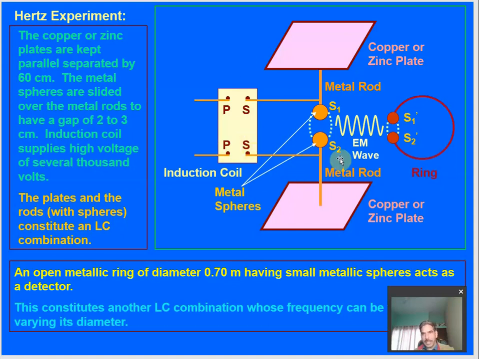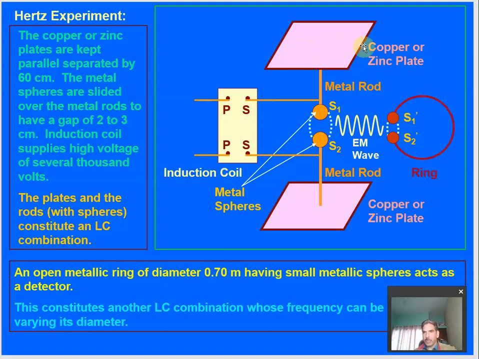This is the general setup, and close to this setup of two metallic spheres, another set of two metallic spheres is mounted over a metallic ring. They are connected through the metallic ring and separated by a small space between them. The first system creates the electromagnetic wave, and its existence is known by this second adjoining setup. Whether the electromagnetic wave exists and travels will be detected by the two spheres of the second part. So let us try to understand how Hertz's experiment works.